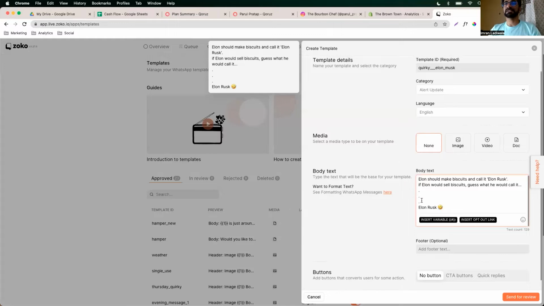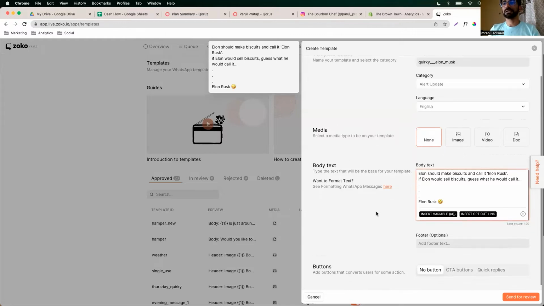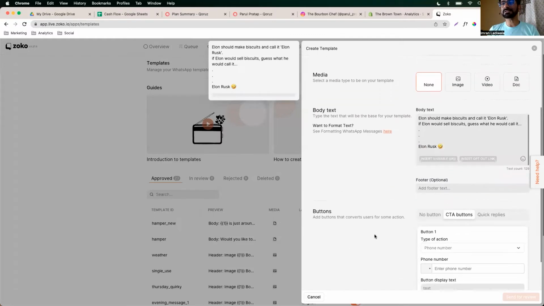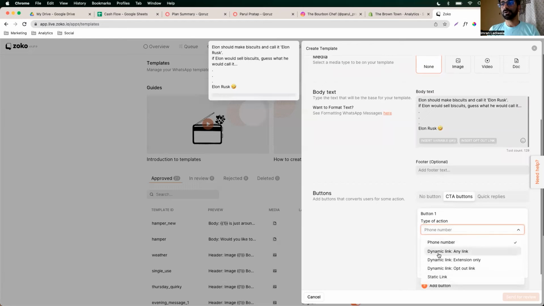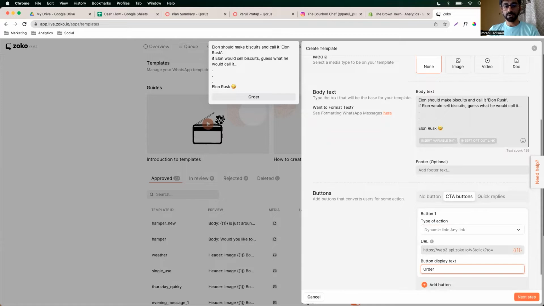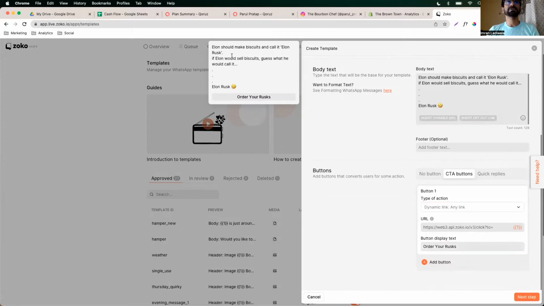We could actually send this as a push notification right now, right? But anyways, that's that. We'll add a CTA to any link, and it would be "Order your Musk today, order your Musk," right? That's our call to action. This is how it will look.